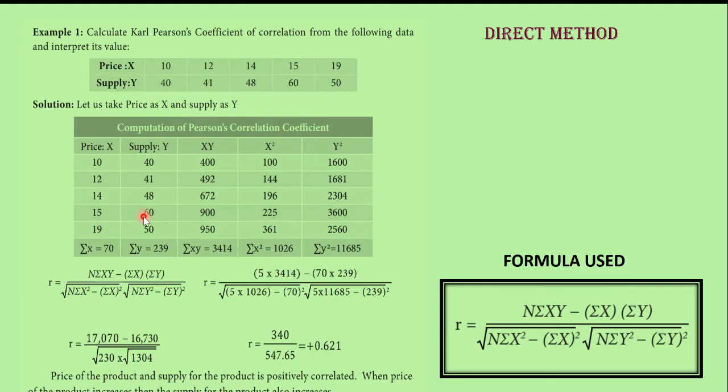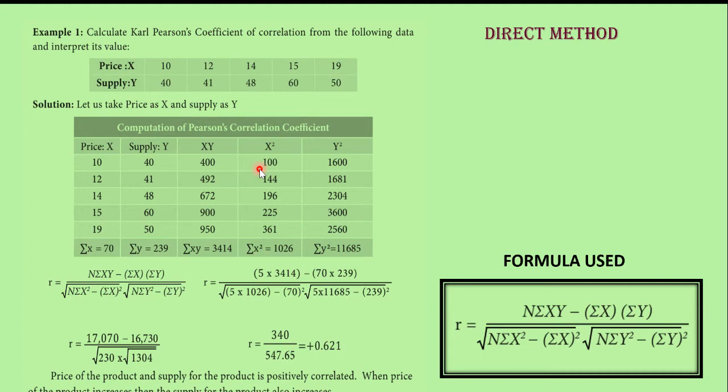So x is given, y is given. Next you have to calculate x into y. How will you calculate x into y? 10 into 40, 400. 12 into 41, 492. 14 into 48, 672. 15 into 60, 900. 19 into 50, 950. So this is how you calculate x into y.